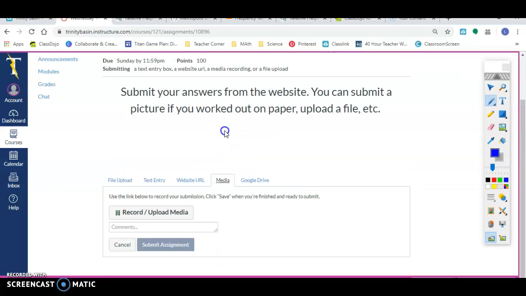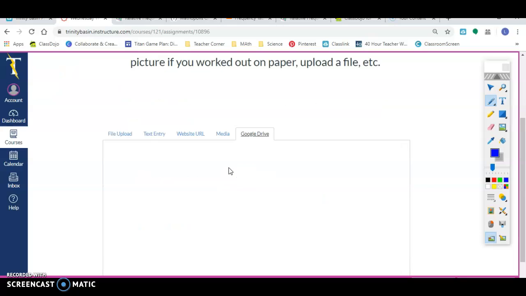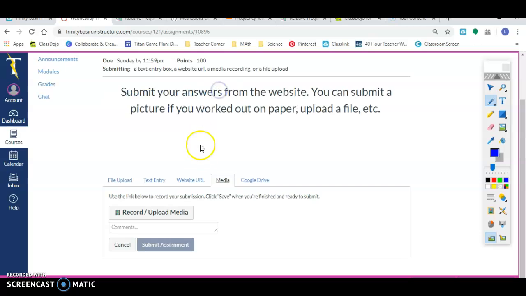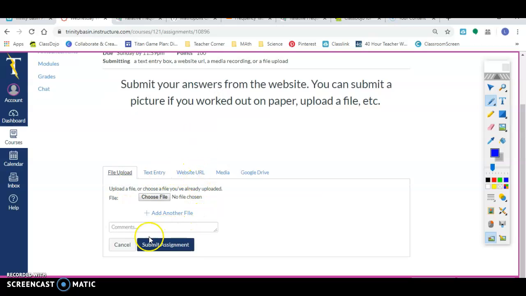If you want to make a video, here's a way you can make a video. Record yourself and upload it that way. You can also do it on your Google Drive if you have some questions. It's not working for me right now, but it should work for you. So however you want to upload it, just send in your answers that way. So submit that answer.